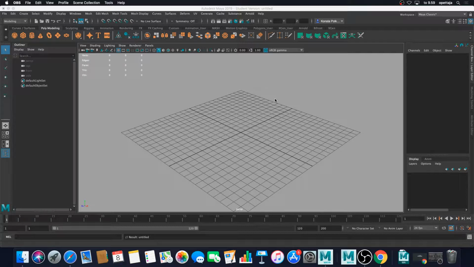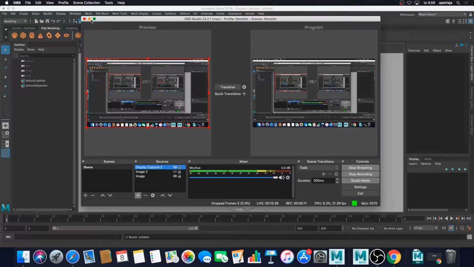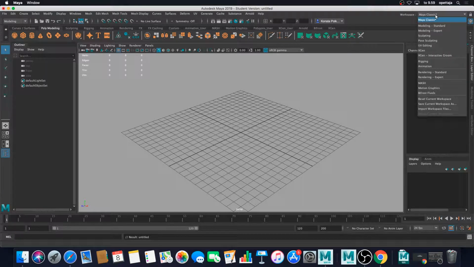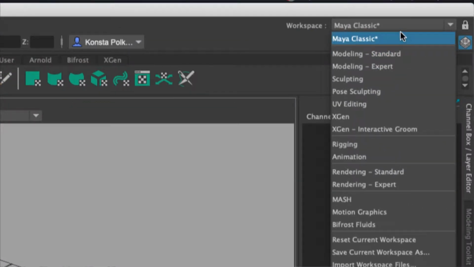So, today we are continuing with Maya basics and we are going to create a simple placeholder character, for example, one you can use in Unity. For the start, let's check our workspace. If you are on a new computer, from the drop down menu, Maya Classic selected and then reset current workspace.